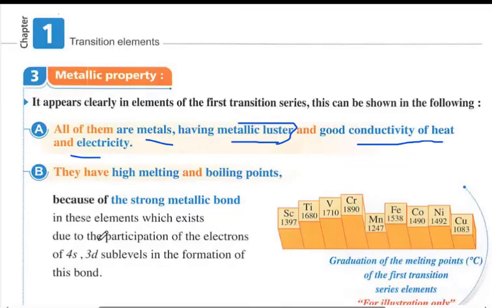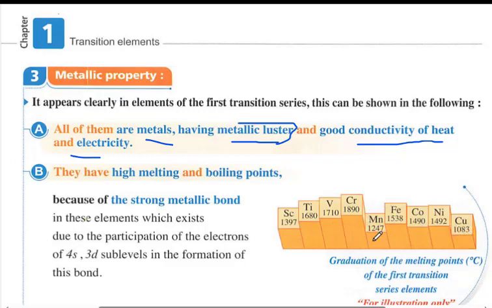Why? Because the 4s and 3d electrons share in the metallic bond, as we discussed in the last session. So the melting point of all of these metals, scandium, titanium, vanadium, and all the elements in the first transition series, is very high. The highest of them is chromium, 1890. The lowest of them is copper, which is 1083.